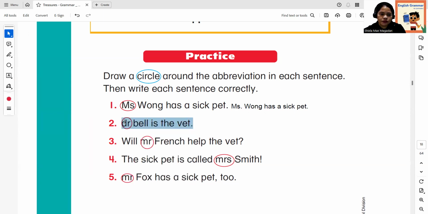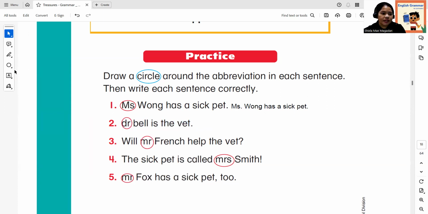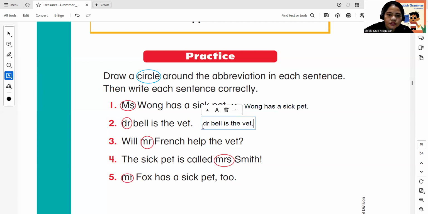Once more, copy and then text. Dr. Vet, so which is the correct one? Change it into capital and put a what? A period. All right, very good.